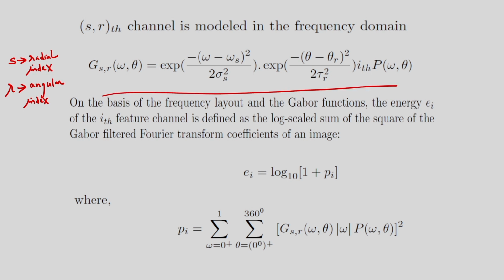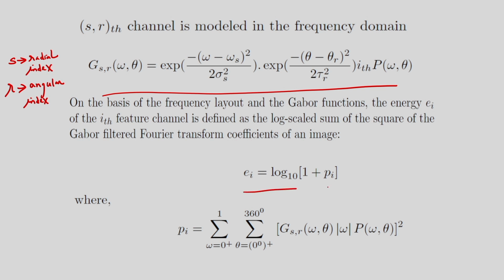This G_SR of omega, theta is nothing but two exponential functions, you can see, and P of omega, theta that I am considering. On the basis of the frequency layout and the Gabor functions, the energy Ei of the ith feature channel is defined as the log scale sum of the square of the Gabor filtered Fourier transform coefficients of an image. So what is Ei?